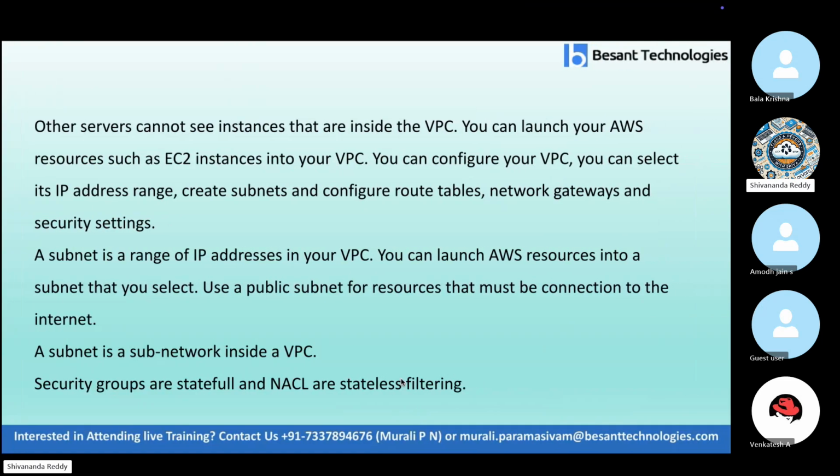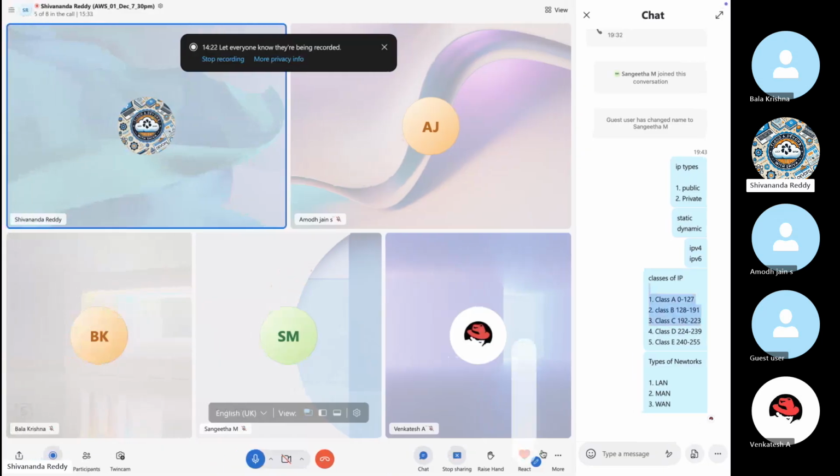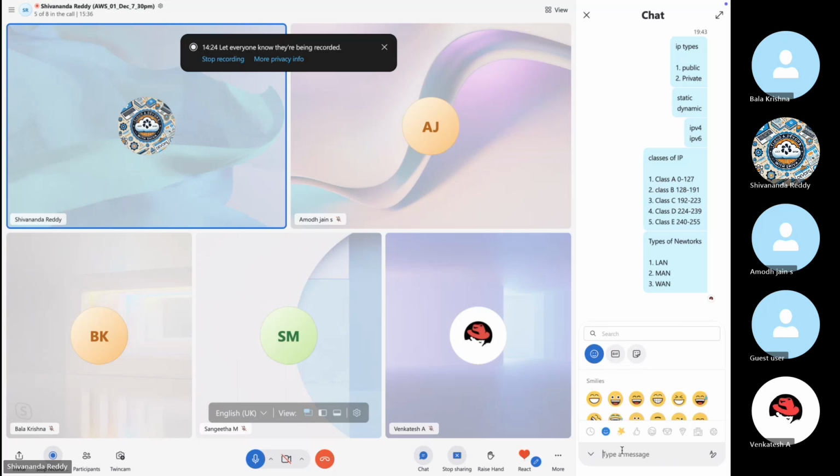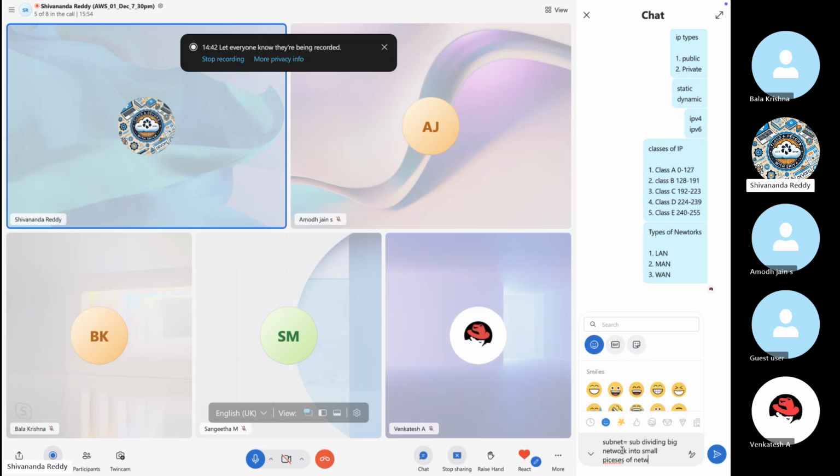Sorry. So two important things here, let me write down here. Subnet is nothing but subdividing a big network into small pieces of network.